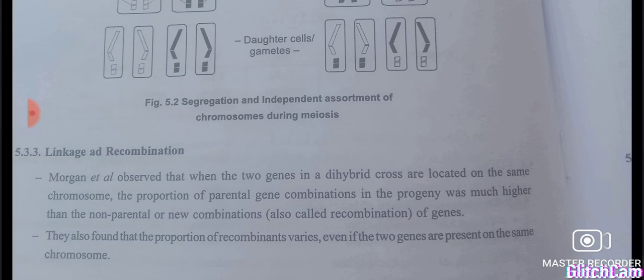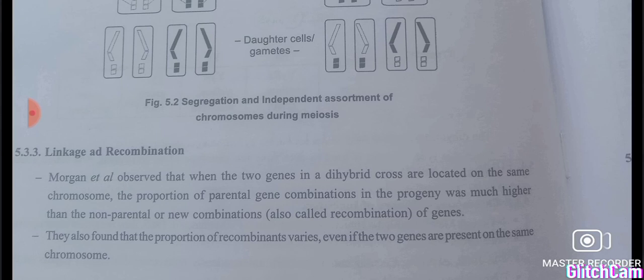So linkage means what? Mendel said that the genes independently assort with respect to the other pair. There is no rule that if capital T and capital R, the gene determining the roundness or shape of the seed and the one for tallness, are together in the parent, then during formation of gametes they can go differently, independent of the other pair.